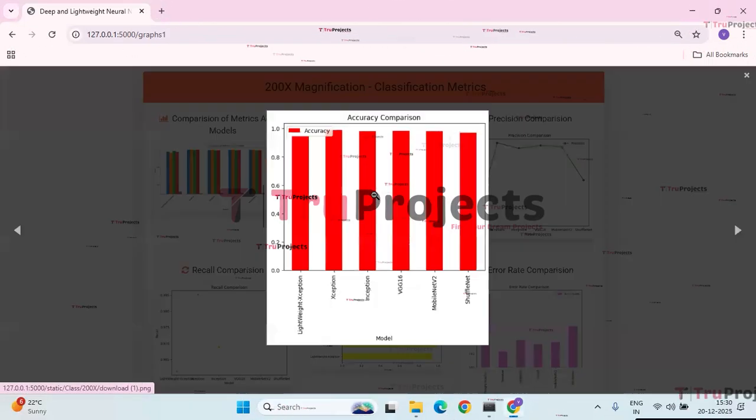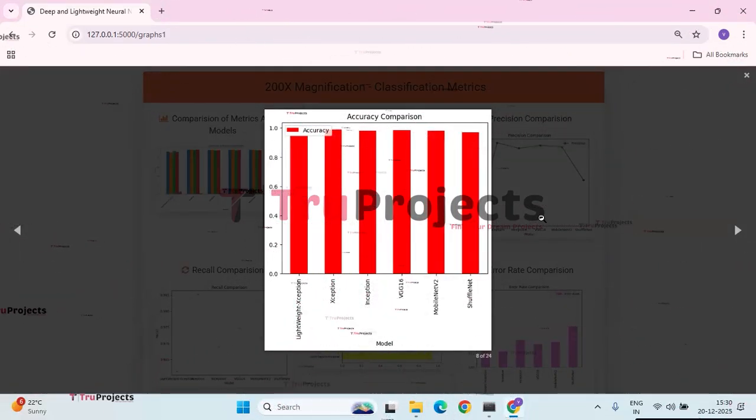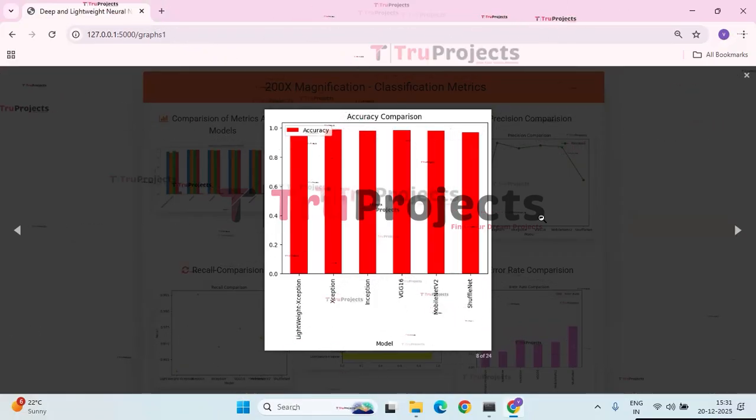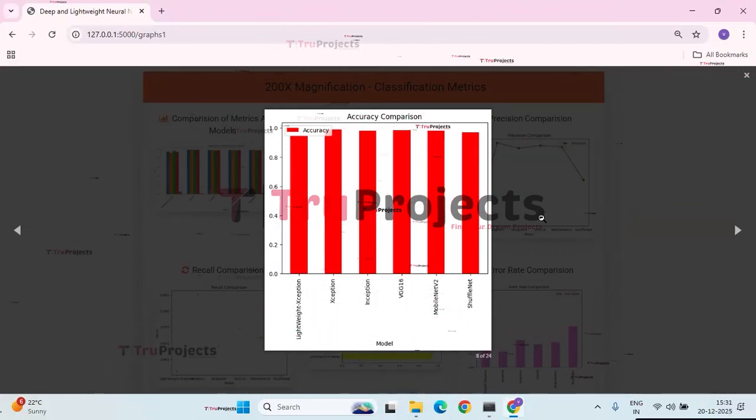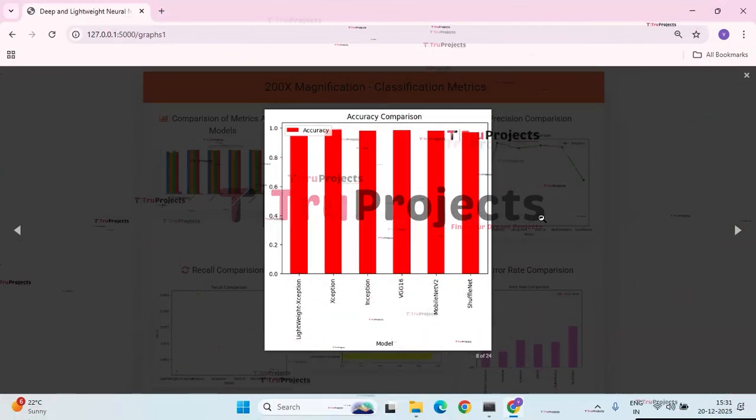Next, we have accuracy comparison graph. This graph compares the accuracy of 6 different deep learning models. All models show very high accuracy, close to 100%, with only small difference between them. Xception, Inception, VGG16 and MobileNet V2 perform slightly better than Lightweight Xception and ShuffleNet.